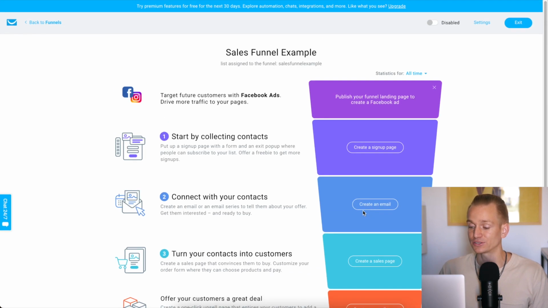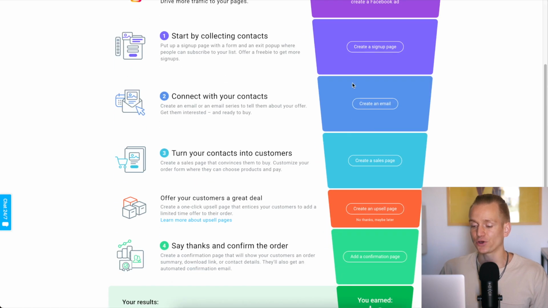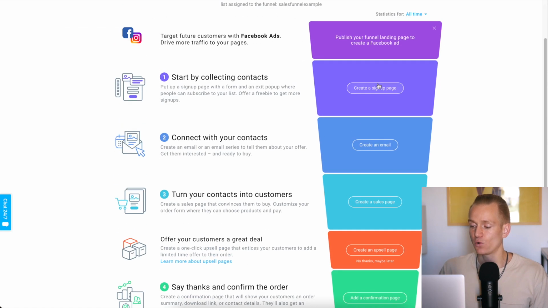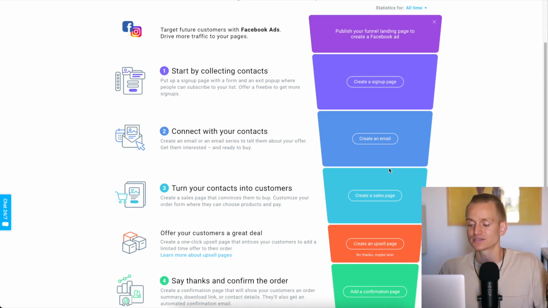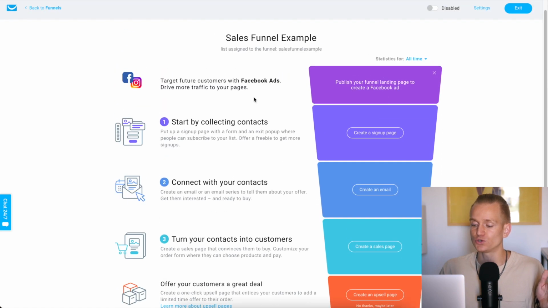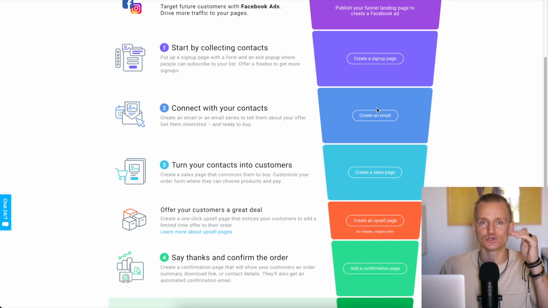One thing as well at the top I didn't mention is, because this section here, the way you are creating it, basically to create the sign up and then to create the emails that you're going to send out automatically and send people to a sales page, those kind of things you can create, I would say, with just email automation tools. So you could do that on MailerLite and ActiveCampaign as well. But here what you can also do is you can connect your ads. So if you're going to run Facebook ads or Instagram ads, you can connect that automatically to this whole sales funnel. So you will have everything in one place, and it's going to be very easy to track and see what is happening.